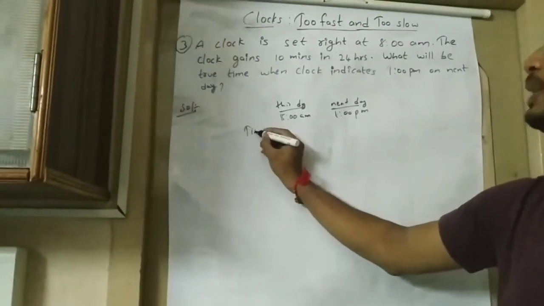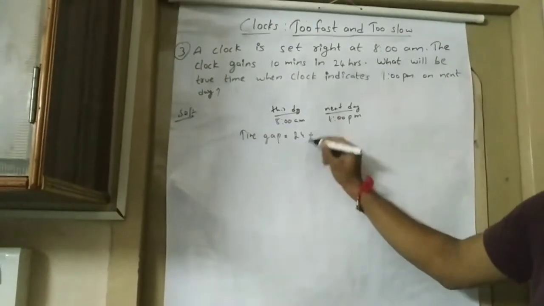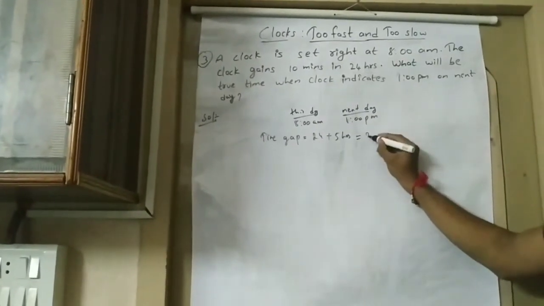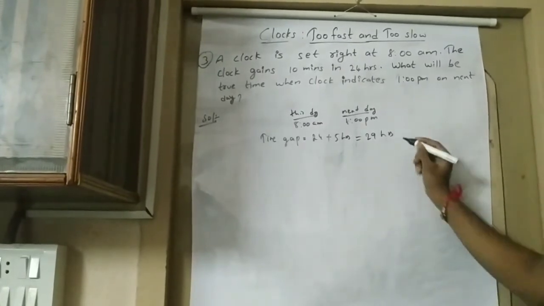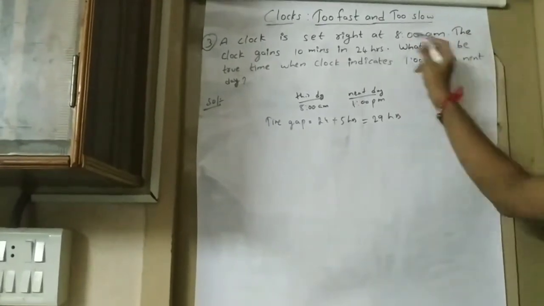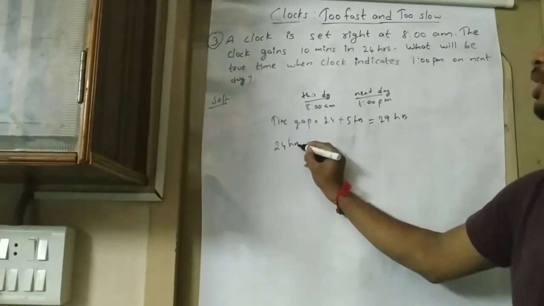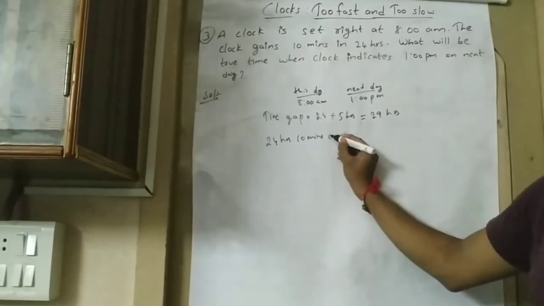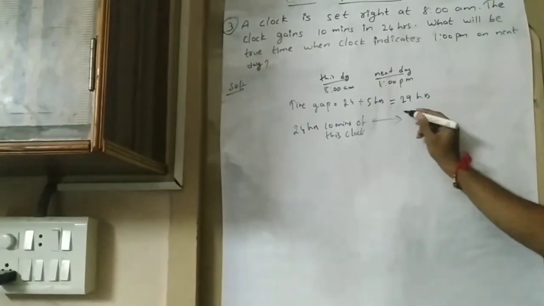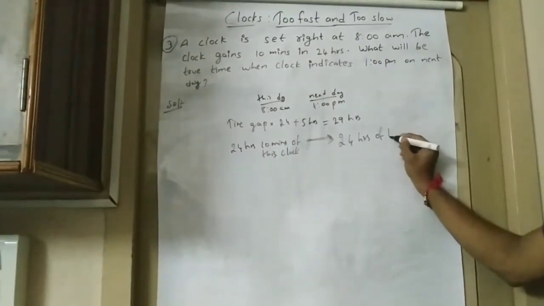So the total time gap is 8 to 8, 24 hours plus 5 hours. So that is 29 hours. So the total time gap is 29 hours. Here it is given as the clock gains 10 minutes in 24 hours. Means 24 hours 10 minutes of this clock is equal to 24 hours of true clock.